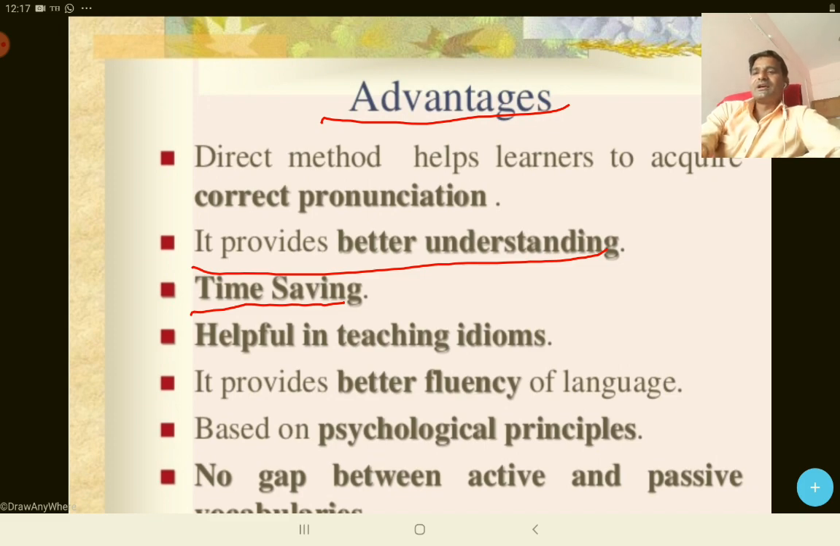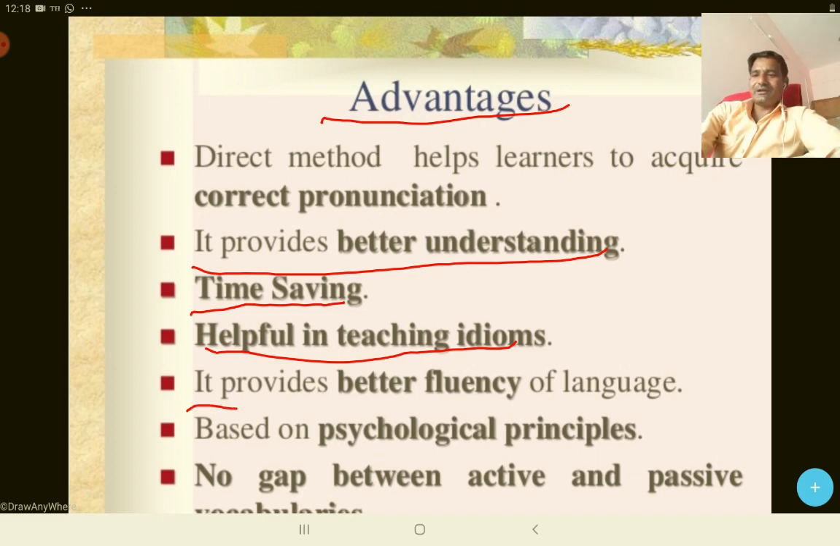Next, it is helpful when teaching idioms and phrases, because in the process of teaching we use dramatization and various other things. So whatever idioms and phrases we want to teach, we can make a dramatized stage and use the idioms and phrases there, so we can get the correct meanings of the situation.